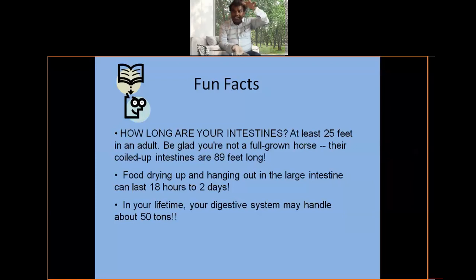A bag of rice is 25 kgs, but 1000 kgs is 1 ton. Here, our digestive system handles 50 tons in total. 50 into 1000 kgs is 50,000 kgs of rice. 50,000 kgs of food should be digested by our perfect instrument of digestion. That is one of the fun facts.